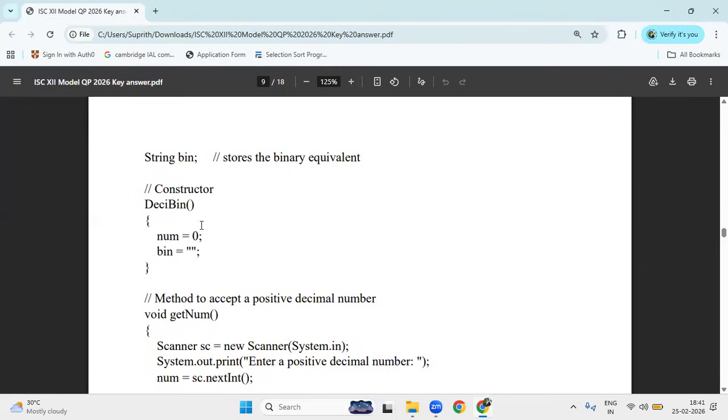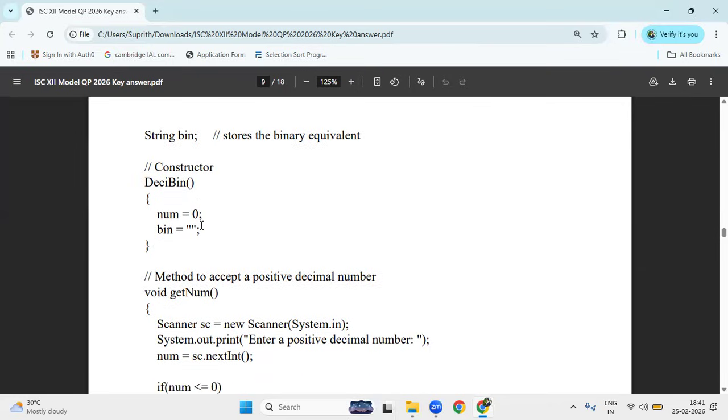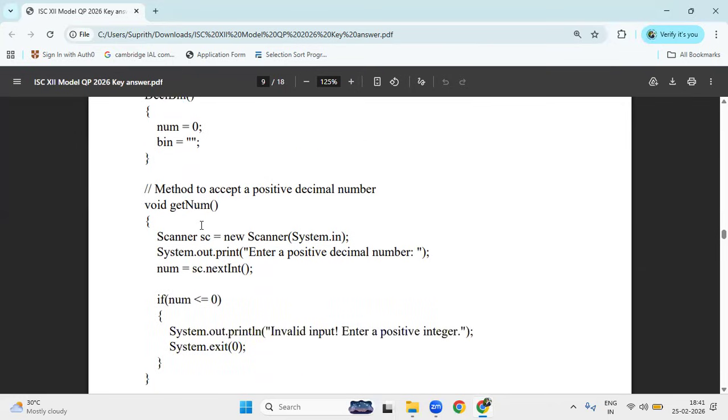What is the default value of an integer? 0. What is the default value of bin? It's a double quote, nothing but a null, right? So now you can accept the decimal number, that too a positive number, right? To do that, you can create the Scanner object. Once you create the Scanner object, what is the method to accept the input? nextInt.